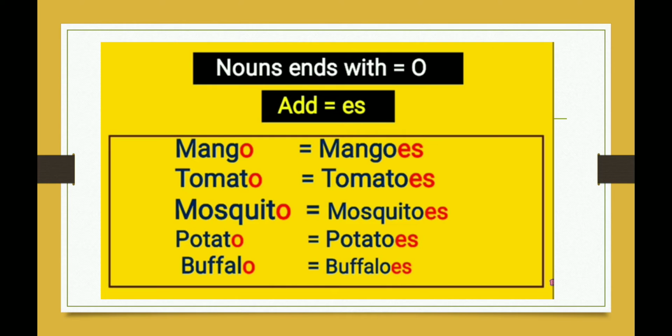Let us see. In these examples, mango, tomato, mosquito, potato, and buffalo, there is a consonant before o.